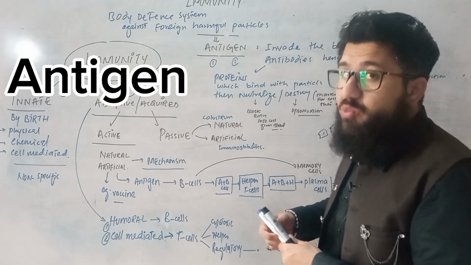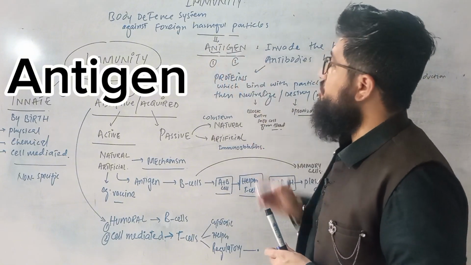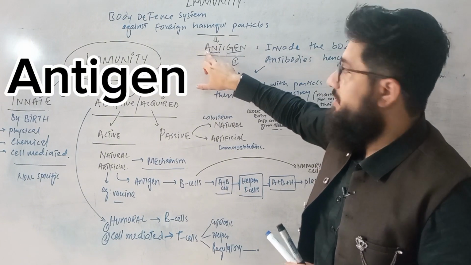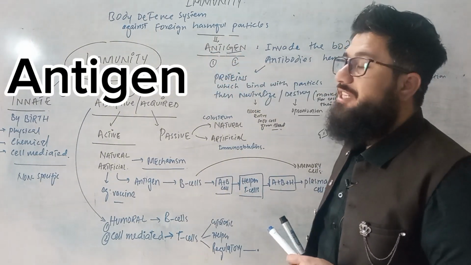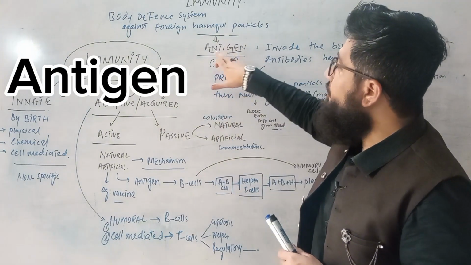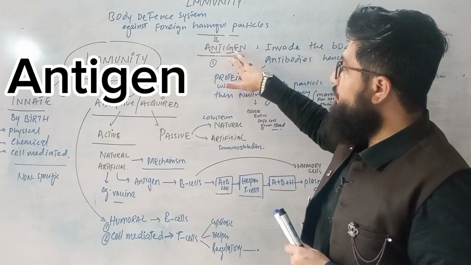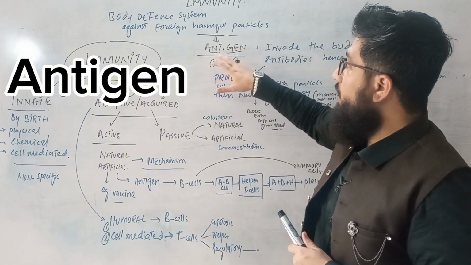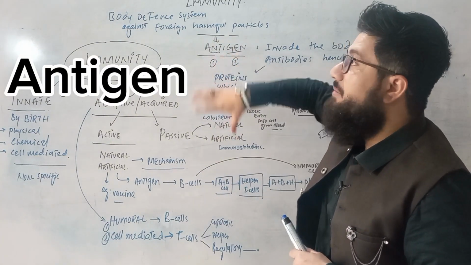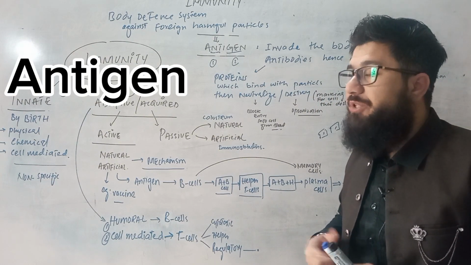Now, the word antigen is actually composed of two terms. Number one, anti, number two, gen. Anti stands for antibodies here. Gen is from generation, meaning production. So now, production of the antibodies. Combine these two together: production of the antibodies. That's why the particles are called antigen, because they are producing antibodies in the body. How are they producing? Because of them, antibodies are produced in the body.